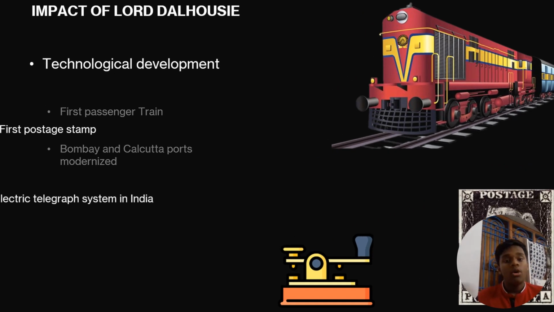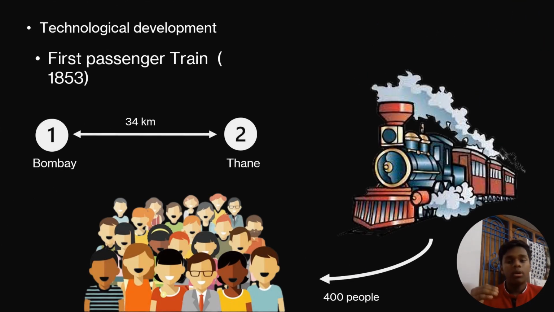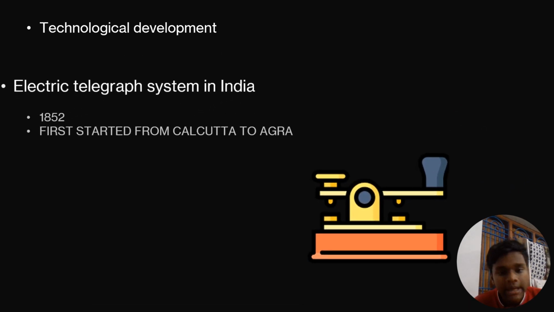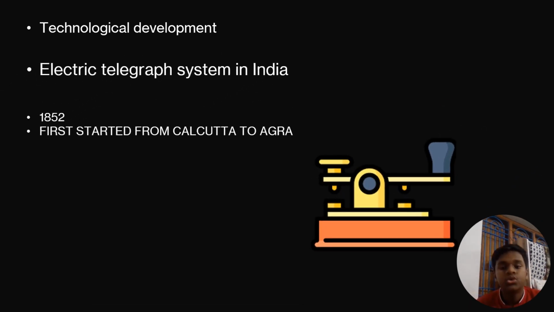Moving forward, let's talk about the first passenger train. The first passenger train was started in 1853, and ran from Bombay to Thane, approximately 34 kilometers, carrying 400 people. Moving forward, he also introduced India to the electric telegraph, which started in 1852, first from Calcutta to Agra.